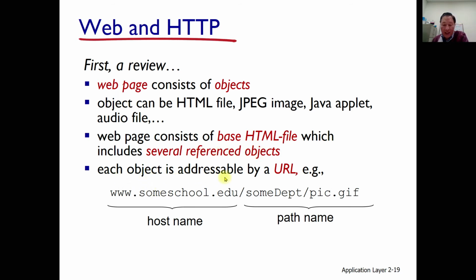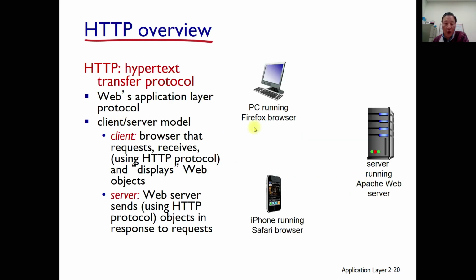Each object is addressable by a URL. URL means Uniform Resource Locator, and it looks like this. First, the protocol name, after that the host name and the domain name, and some path name. Finally, some file name. That's called a URL.